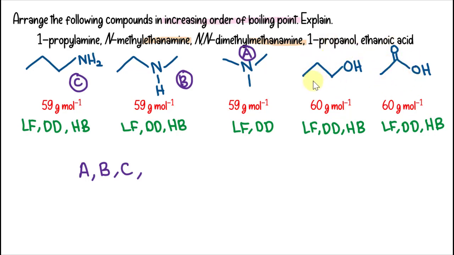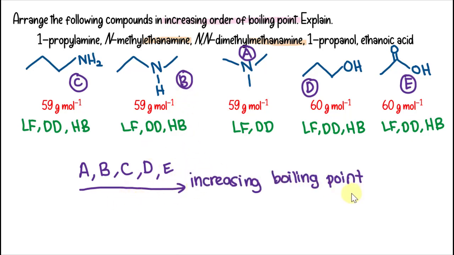So the alcohol becomes compound D and the carboxylic acid becomes compound E. We label them because writing the full names in the explanation would be too long. Then put the arrows and write increasing boiling point.